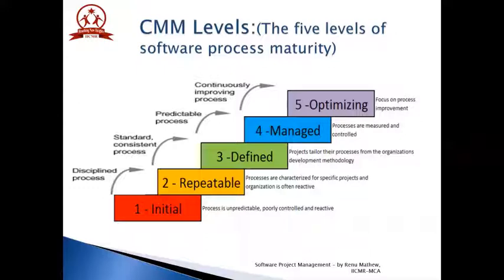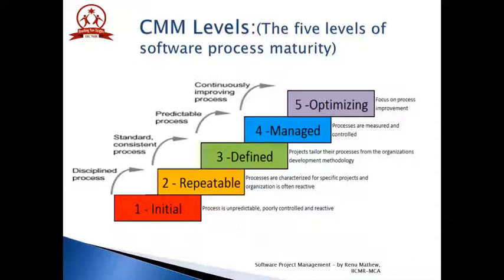These 5 maturity levels define an ordinal scale for measuring the maturity of an organization's software process and for evaluating its software process maturity.